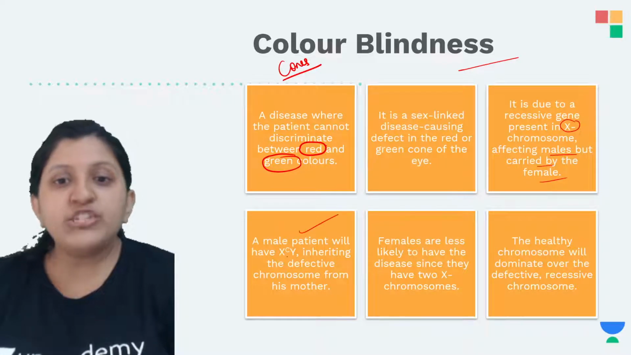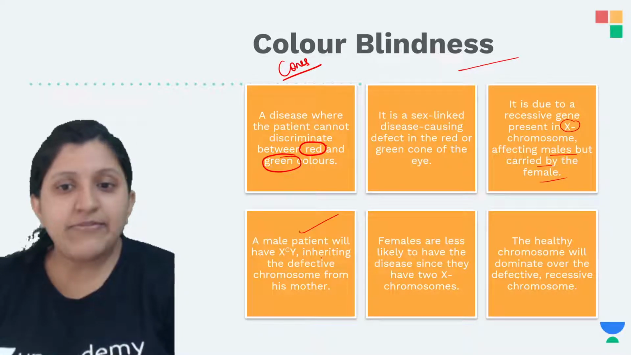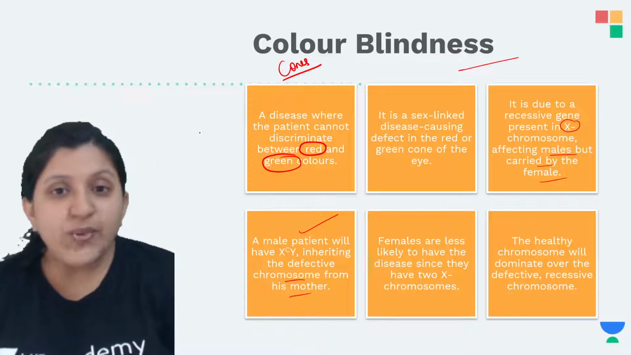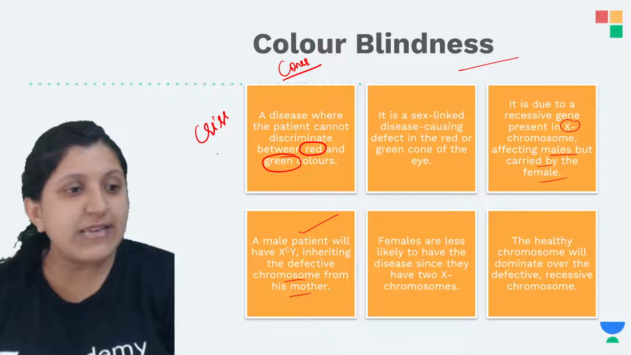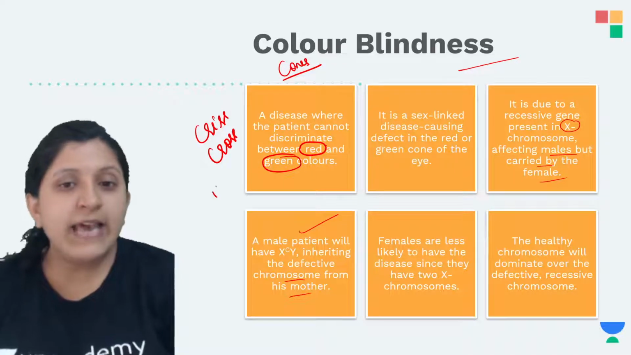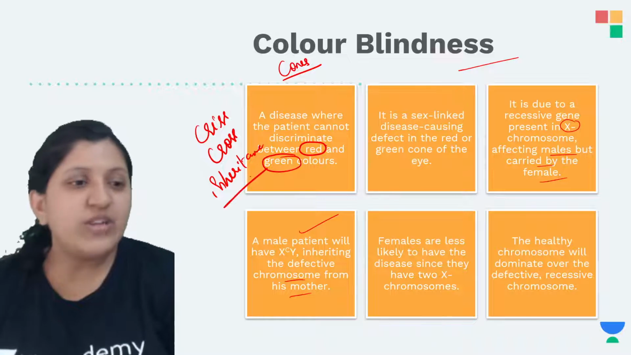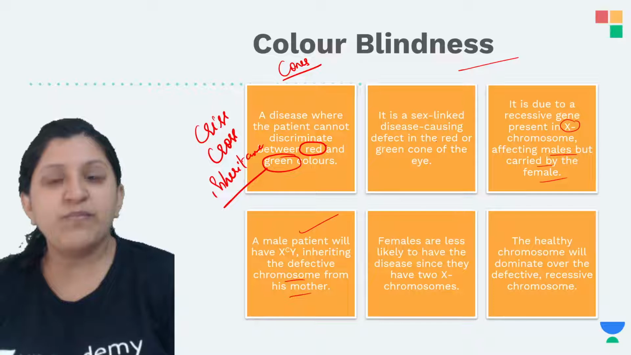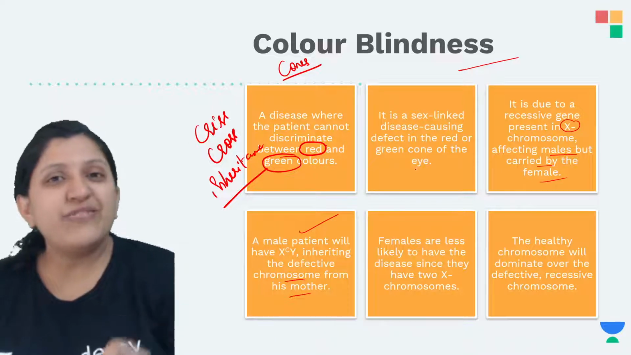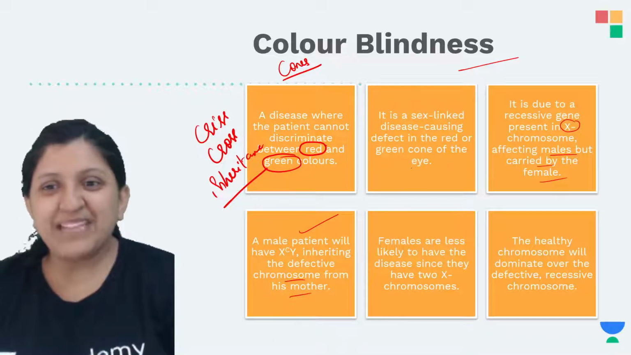Now a male patient will have XCY, inheriting the defective chromosome from his mother. That is why I said this is basically a crisscross inheritance. The meaning is that if a son is getting the disease, it is coming from the mother. If a daughter is getting the disease, it is coming from the father, along with one faulty gene contributed by the mother as well.